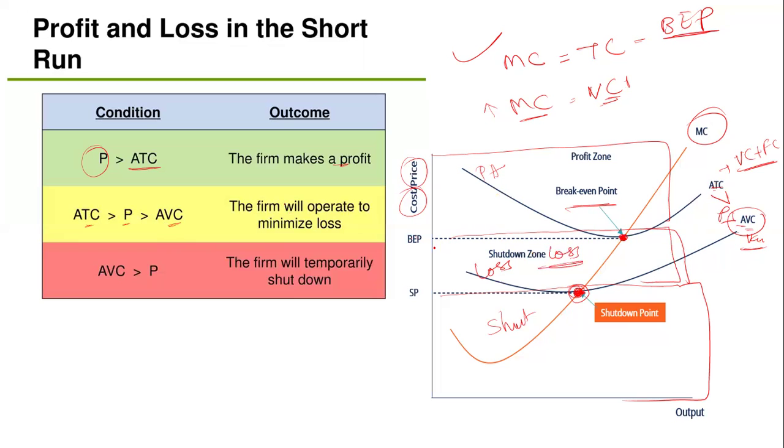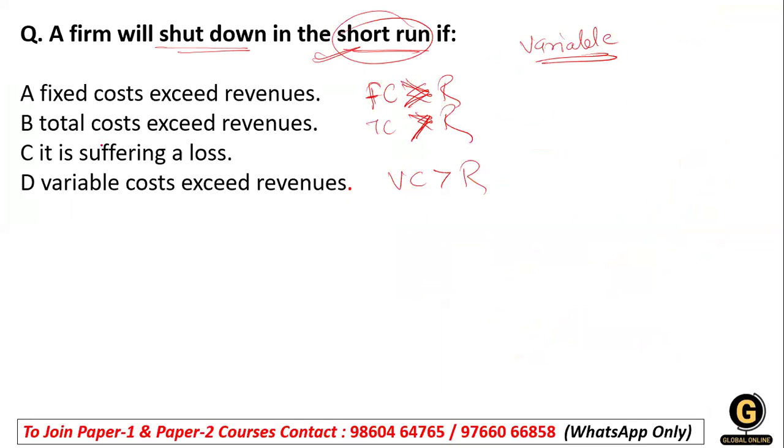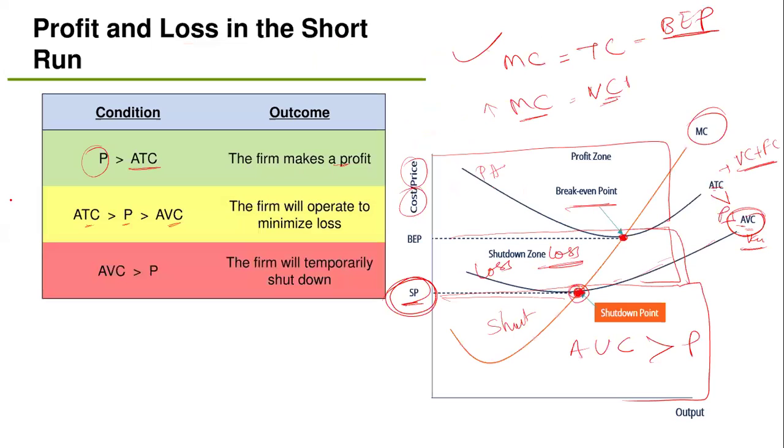Now the shutdown point: when the average variable cost is greater than the selling price, whatever amount we are selling the product for in the market, the company is going to be temporarily shut for the short term. So you can see the short run shutdown point is directly related to variable cost. If our variable cost is greater than the revenue, the company is going to shut in the short run. So option D is the right answer here.